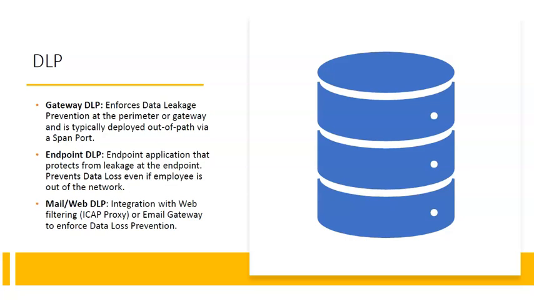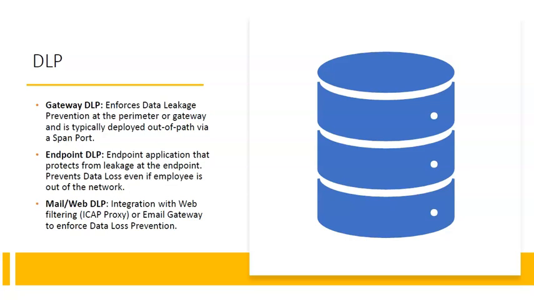DLP can be of gateway type, endpoint type, or mail and web. As the name says, gateway enforces data leakage prevention at the perimeter or gateway. So whenever anything is going out, it will be checked. Endpoint DLPs are installed at the local endpoint or local system. Then we have mail and web DLP. These DLPs are connected to the web filtering software, or we can say the email gateway, to enforce data loss prevention.